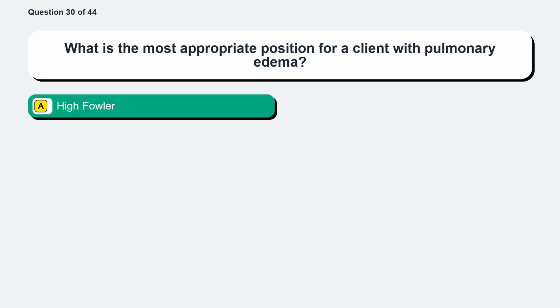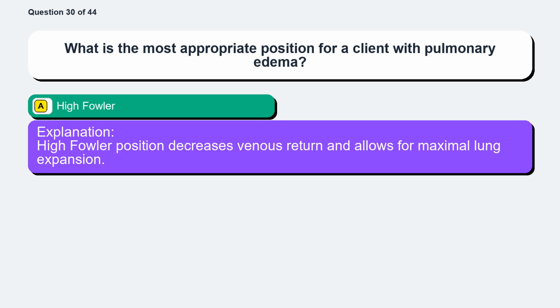The correct answer is option A, high Fowler. High Fowler position decreases venous return and allows for maximal lung expansion.